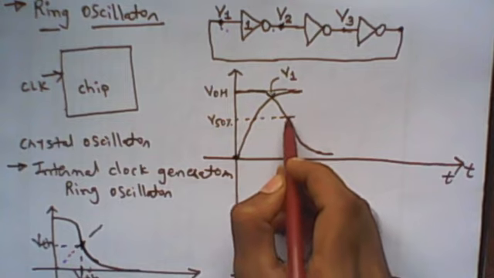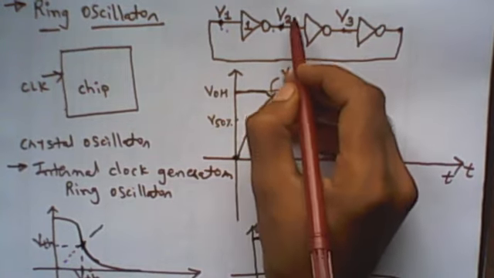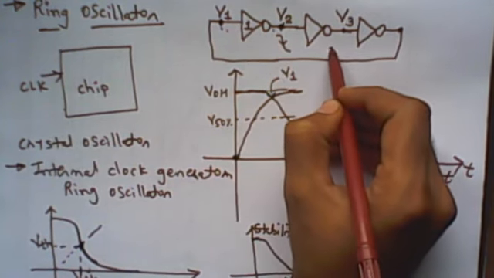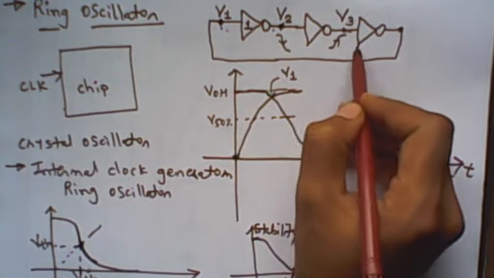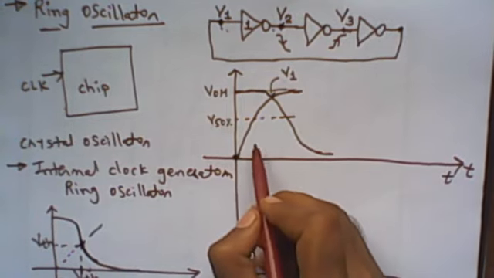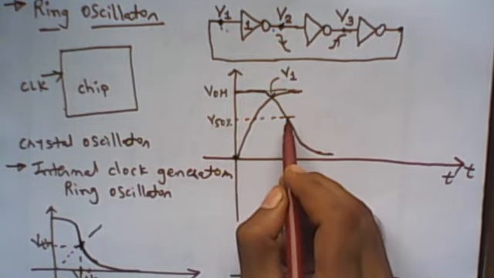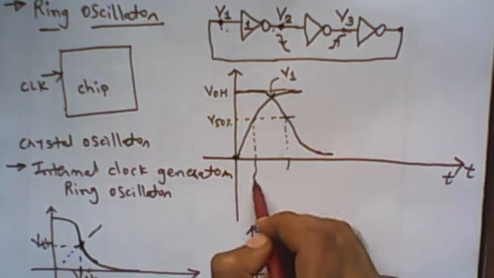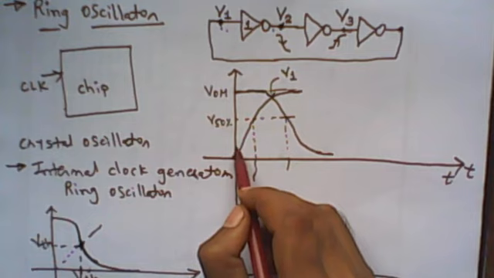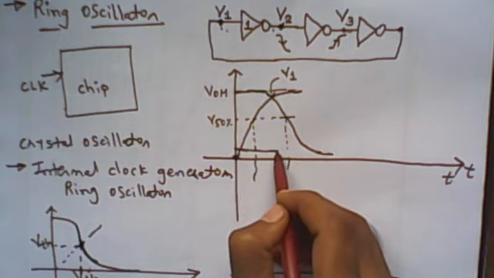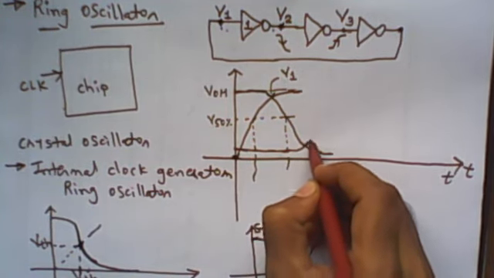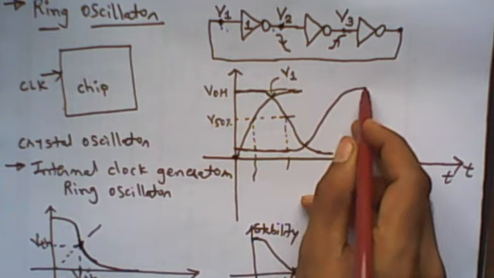When V2 crosses the V50 percentage, V3 starts going high.